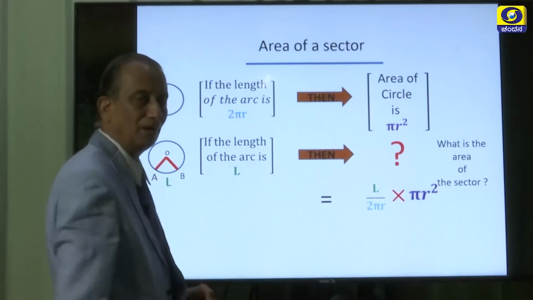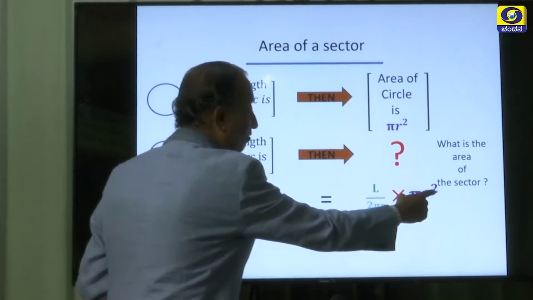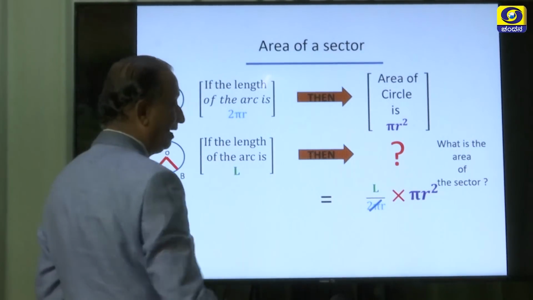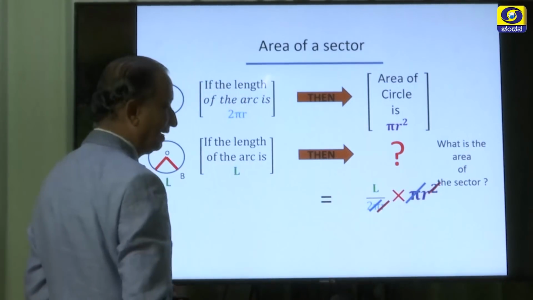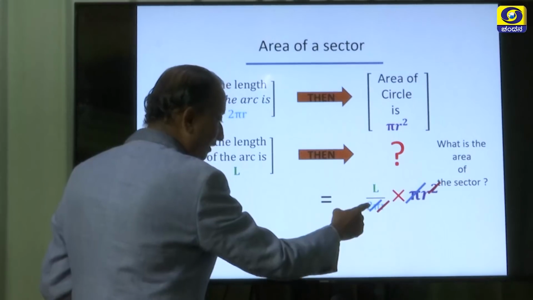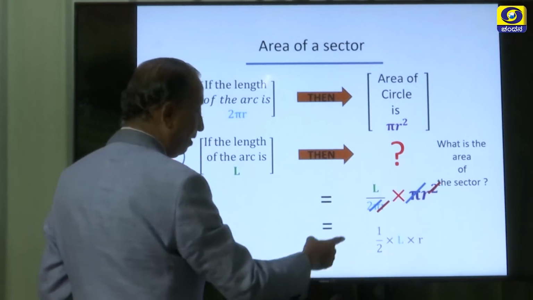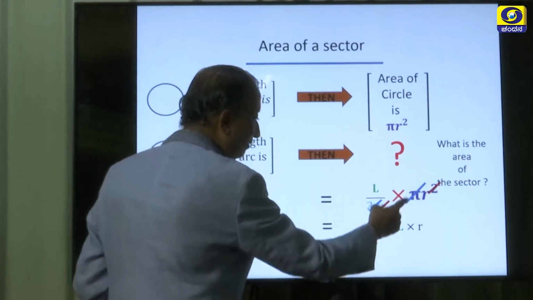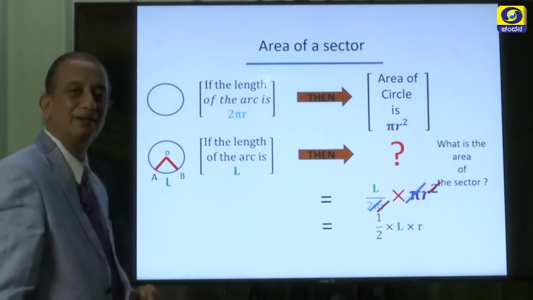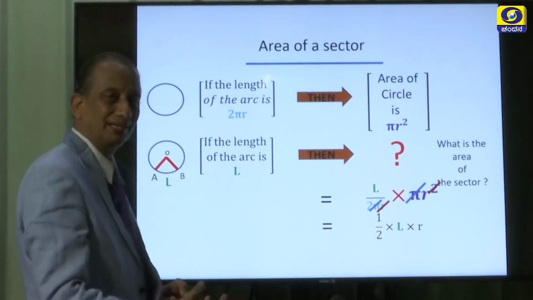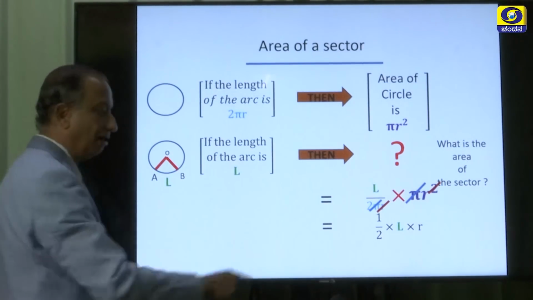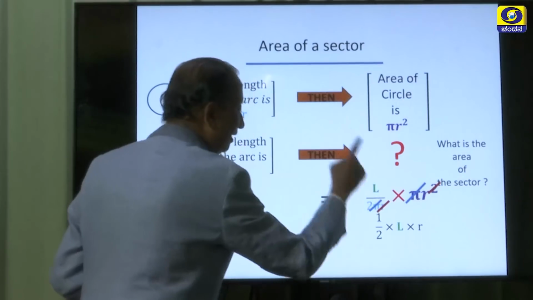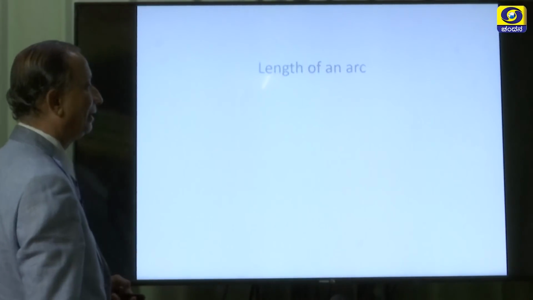Okay, this is the formula. Now you can simplify: r, pi and pi, and the r square also get cancelled. So, 1 by 2 times the length of the arc times the radius. So, the area of a sector can also be expressed in terms of the length of the arc as half into length of the arc into radius.